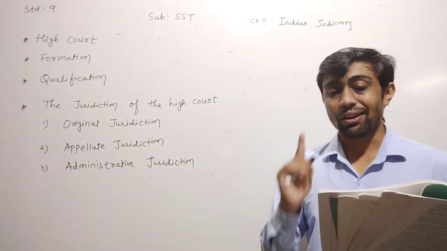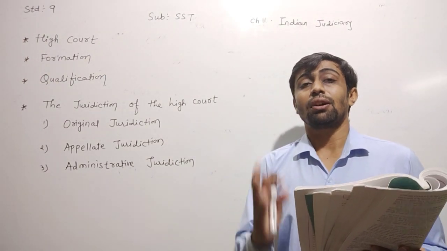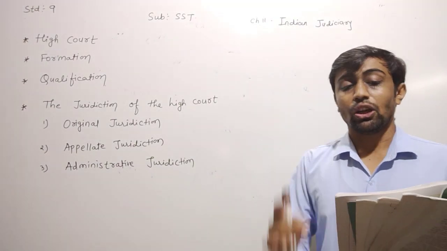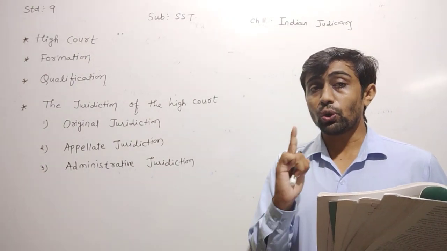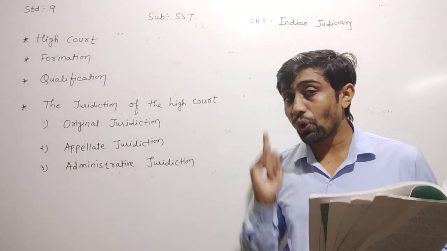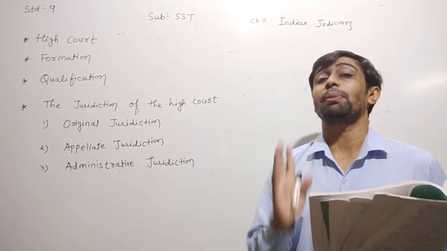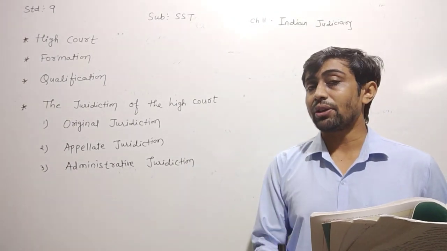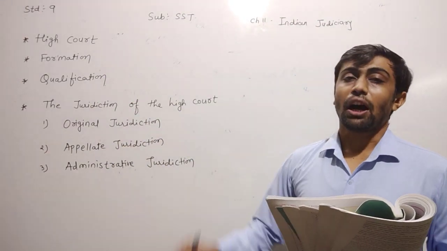The President is a representative of the Prime Minister. Here the President acts on the advice of the Prime Minister and the Cabinet. So who has the authority to appoint the Chief Justice? The President appoints the Chief Justice only after discussion and consultation with the Prime Minister and Cabinet Ministers, and after that the judges of the High Court are appointed.